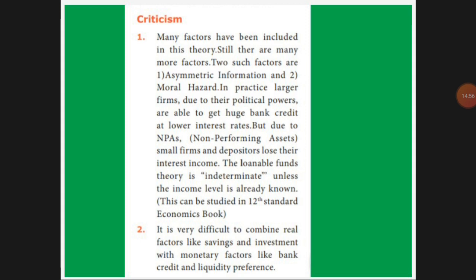So the loanable fund theory is indeterminate unless the income is already known. If you think that by taking a loan you will get this much profit, only then can you take the loan. If the profit is not coming, it will become a loss. Then you cannot pay it as a loan and you cannot pay the interest, so your burden will be increased. That's why the loanable fund theory is indeterminate. We cannot determine unless the profit or income is already known. Only if you already know the profit should you take the loanable fund.